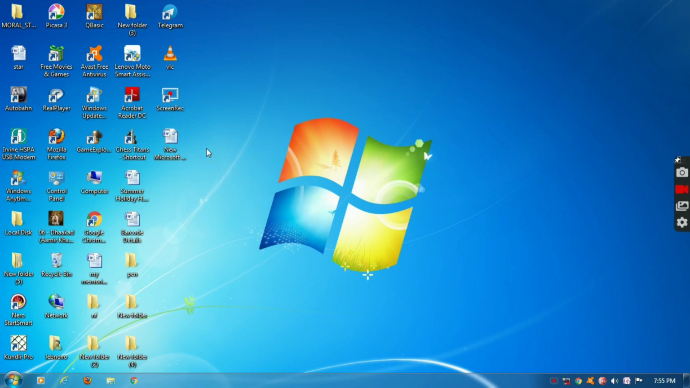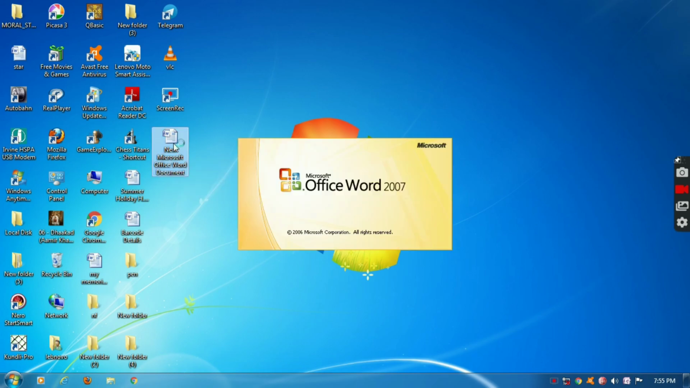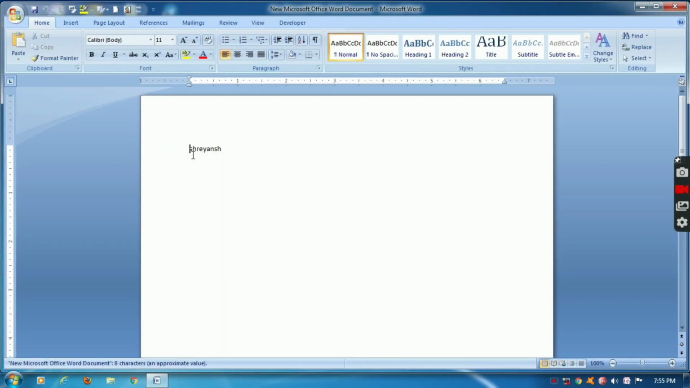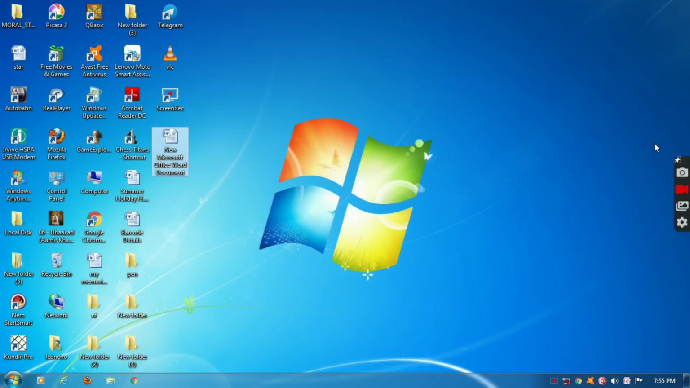See, it will be like this, and whenever we want to open it, we will double left click on it. It will open with our name if we have saved it. So okay friends,